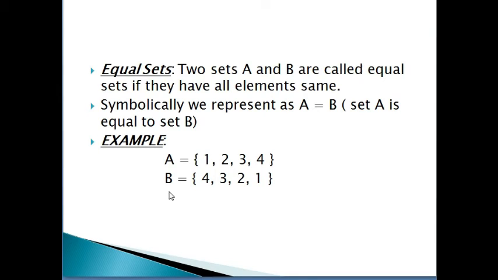Set B elements 4, 3, 2, 1. Student, you see here this set is not in sequence. Elements are not in sequence, but it doesn't matter. Elements of both sets should be same, and here in both sets we have same elements 1, 2, 3 and 4. So set A and B are equal sets.